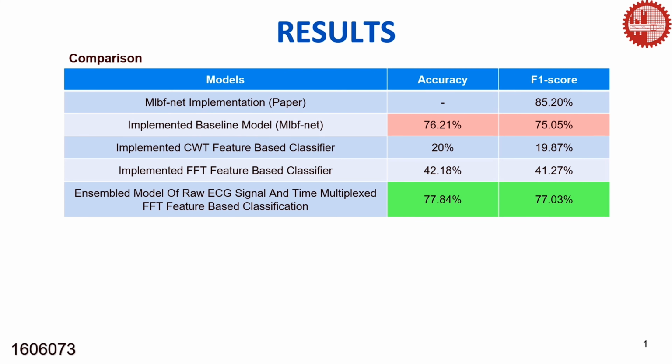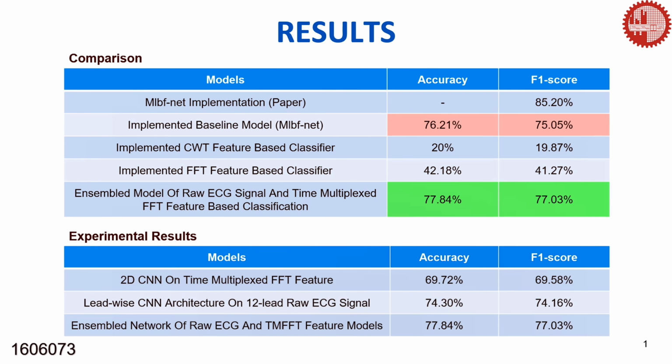These results made us think about a feature that will be lightweight and has both time and frequency information. So when we defined the DMFFT feature and designed a simple architecture for classification, we got almost 70% F1 score. This depicts DMFFT is a strong feature that has enough information for classification. As part of exploring, we assembled two architectures that have been discussed in the proposed method section. Finally, we can see the ensemble network outperforms the implemented MLBF net.